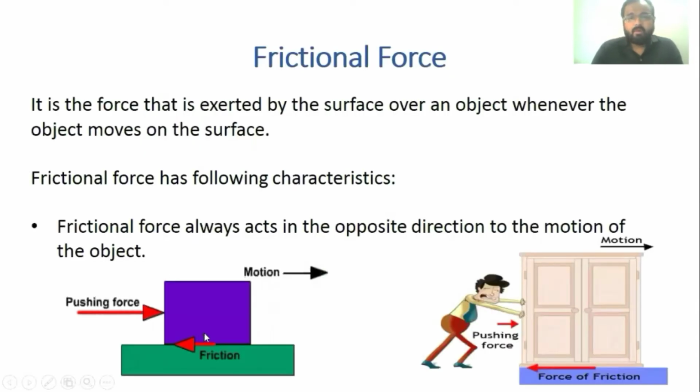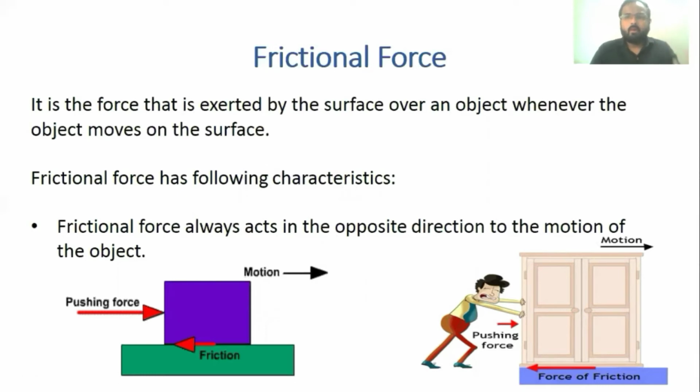Now let's discuss frictional force. It is the force exerted by a surface on an object whenever the object moves on the surface. Frictional force has the following characteristics. It always acts in the direction opposite to the motion of the object. So frictional force is an opposing force.